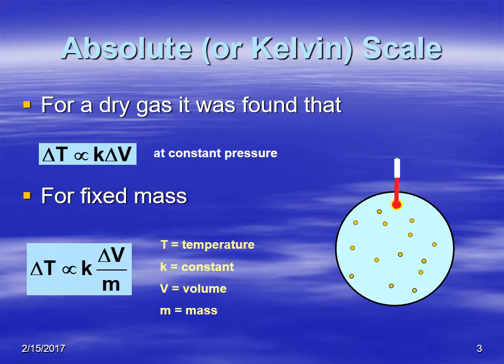So for a gas that has no water vapor in it, they found that the temperature is directly proportional to the volume, or the change in temperature is directly proportional to the change in volume, if you are able to hold the pressure constant. So for a fixed mass of gas, you can divide the volume by mass, and then we'll get another variable. So we're looking at a container that has a fixed amount of gas. You're not adding any mass to it or taking any gas out.